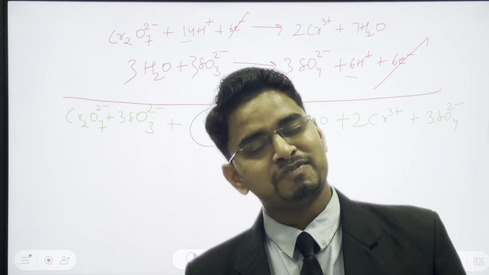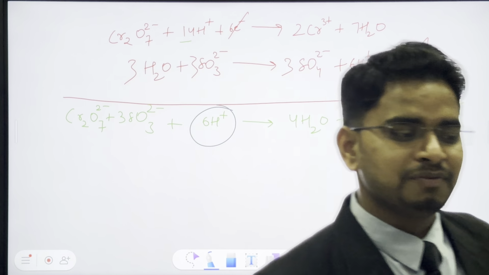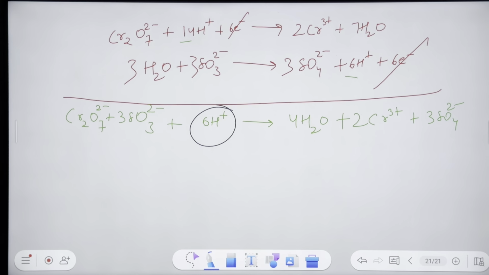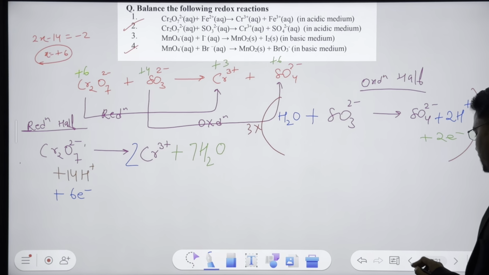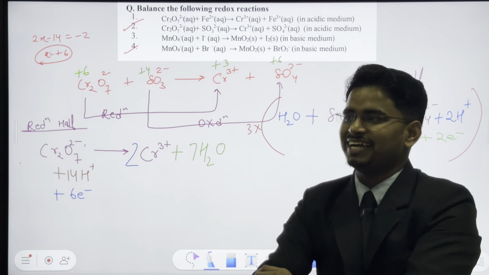If it is a basic medium, what will happen? We know that it will be OH minus. So let's go ahead now and talk about balancing in the basic medium. I'll do question number 4 for you, okay?